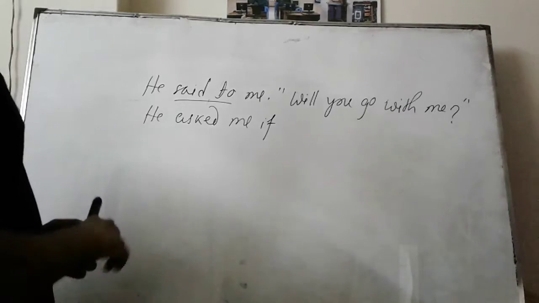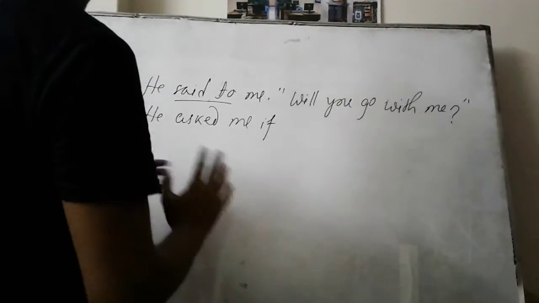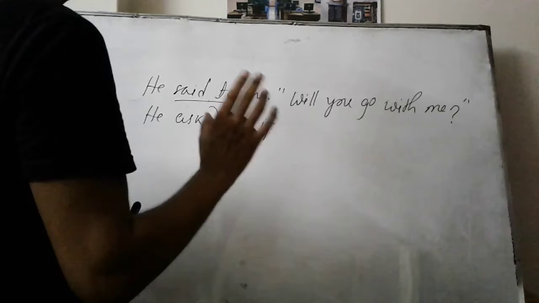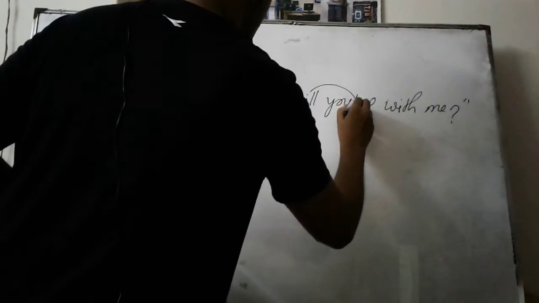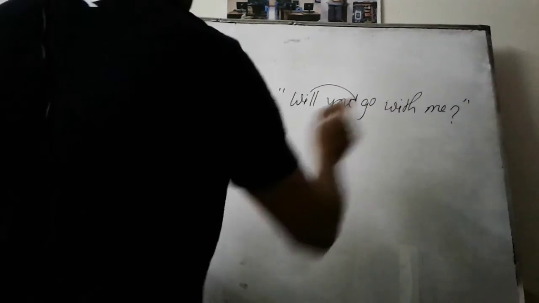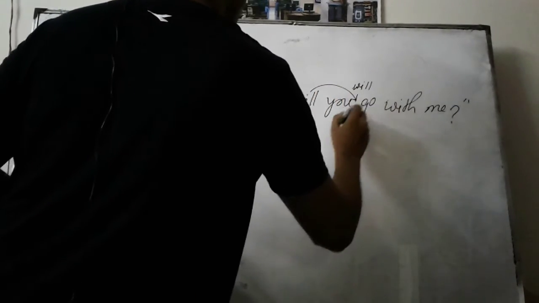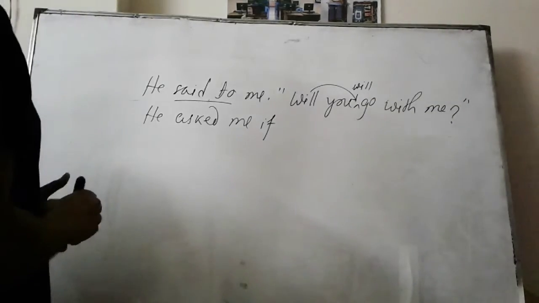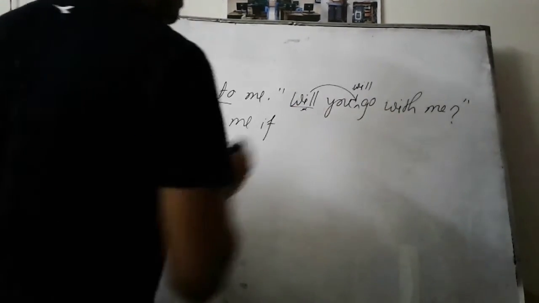Now you have to convert that interrogative sentence into an assertive sentence, but in rough portion. The assertive form of this sentence will be, you will go with me. That means our will is actually here, so we don't have any will here, it has already come here.